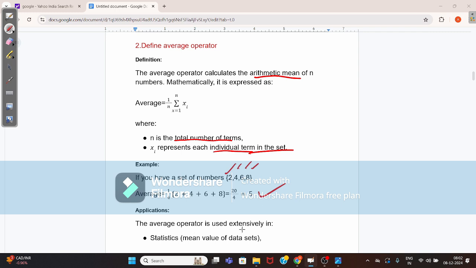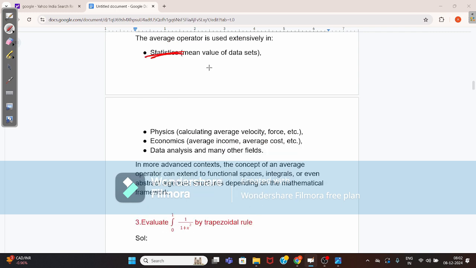The average operator is used extensively in statistics, mean value of a data set, physics, economics, data analysis, and many other fields. In more advanced contexts, the concept of an average operator can extend to functional spaces, integrals, or even abstract algebraic structures, depending on the mathematical framework.